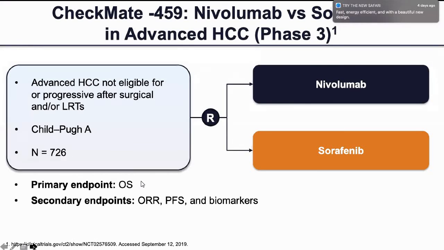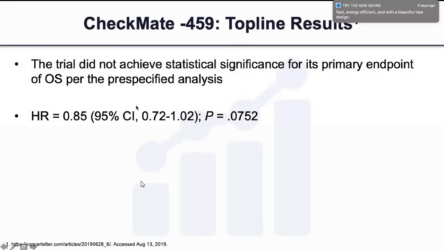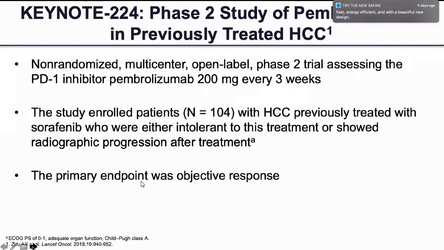So Checkmate 459 was a randomized trial of nivolumab versus sorafenib with overall survival as the primary endpoint. This trial did not reach statistical significance. So sorafenib was still the winner, but it gave us one more option, nivolumab, that we can use in first-line setting for those patients who are not fit for TKIs.